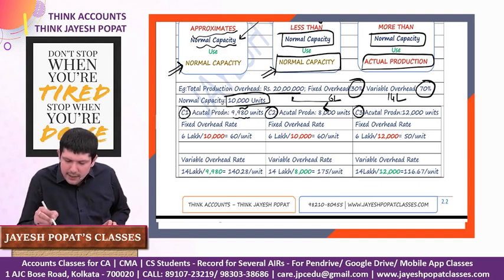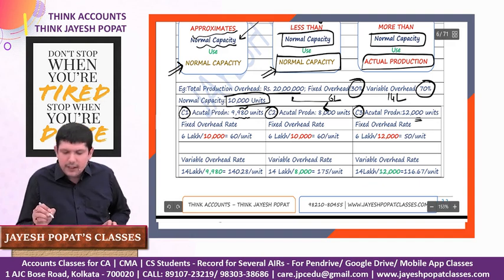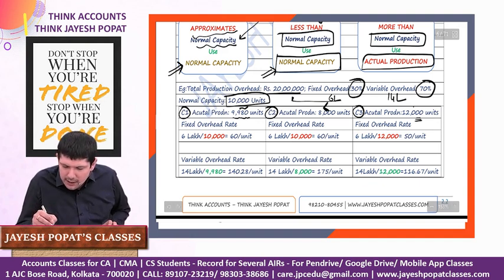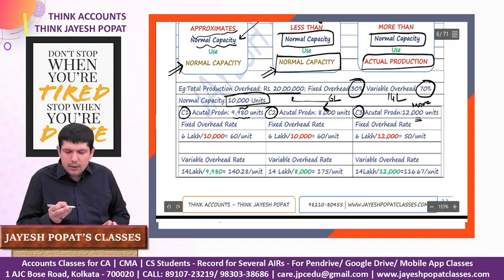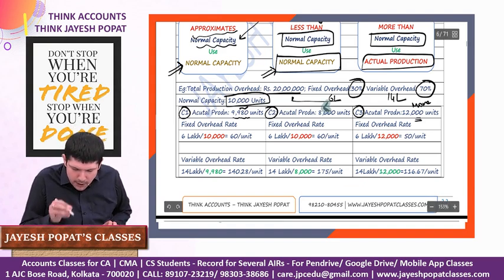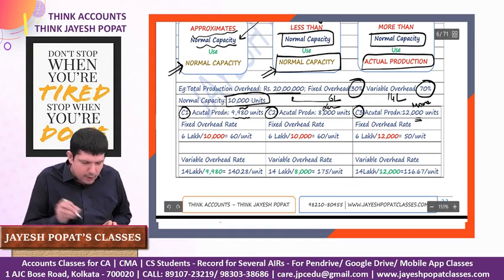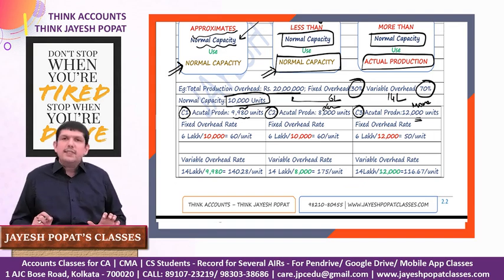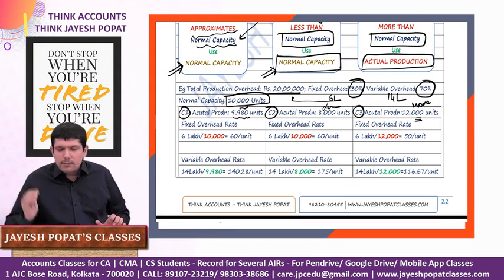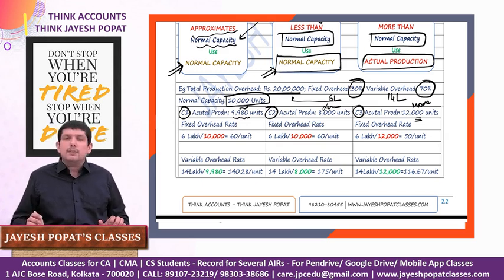And in the third case, your actual production is 12,000, so your actual production is more than your normal production capacity. So in case it's approximately equal, or if it is less, you take normal capacity as your denominator, and in case actual production is more than your normal capacity, then you take the actual production as your denominator.